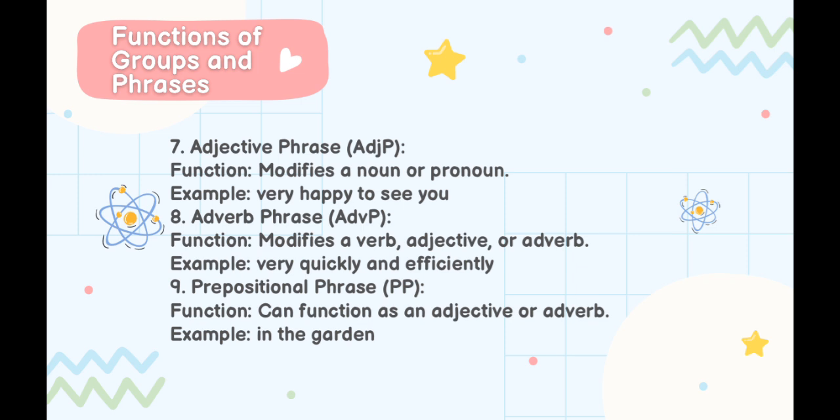The function is to modify a noun or pronoun. For example, very happy to see you. Eight is adverb phrase. The function is to modify a verb, adjective, or adverb. For example, very quickly and efficiently. Nine is prepositional phrase. It can function as an adjective or adverb. For example, in the garden.